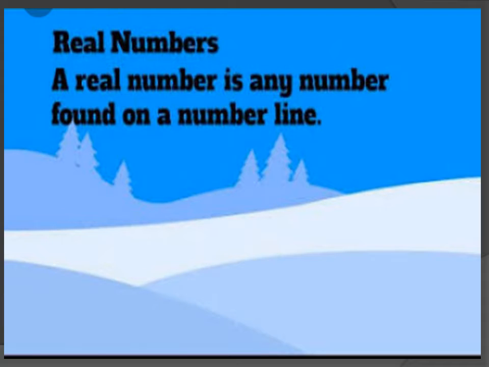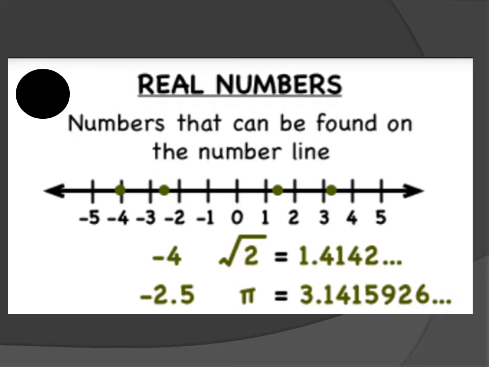A real number is any number found on a number line. All the numbers that we see on the number line, all these numbers are called real numbers. You can see a number line on your screen. The arrow sign on both sides of this line shows us that all the numbers are extended towards both sides.